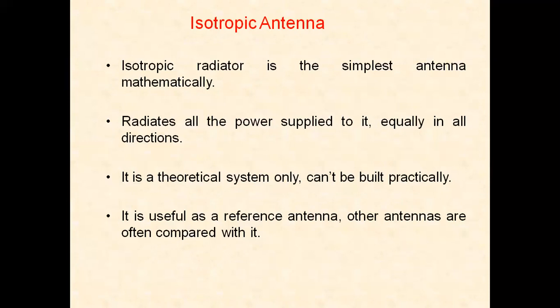So it is a simple antenna. It radiates power in all the directions equally. It is a theoretical antenna that cannot be built practically. It can be used as a reference antenna. Other antennas can be compared with the isotropic antenna.